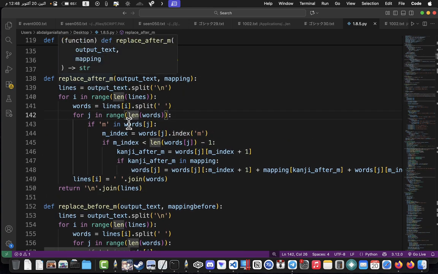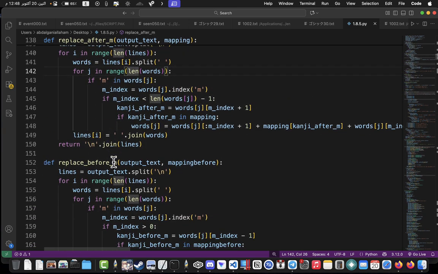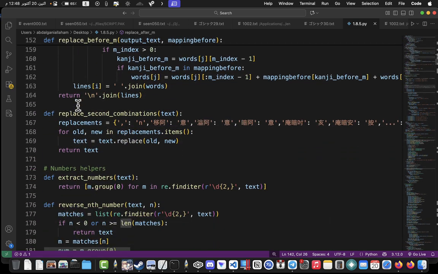Here, after M, it has a specific condition, and before it also has a specific condition. Replace second combination. This is a combination, but after the first combination. It's used, for example, because in Arabic, I want to mix 2 letters in one kanji because there's no need to take that much big space.